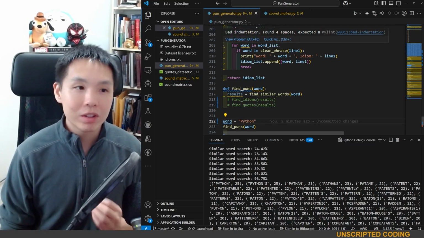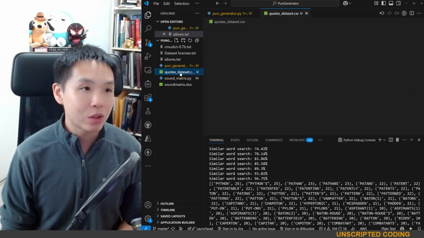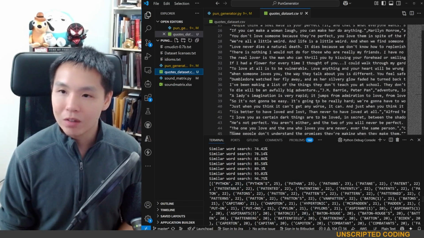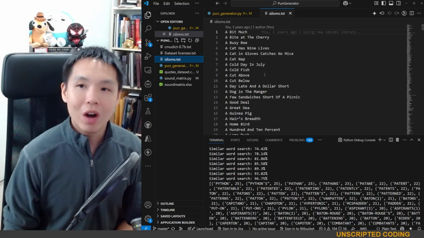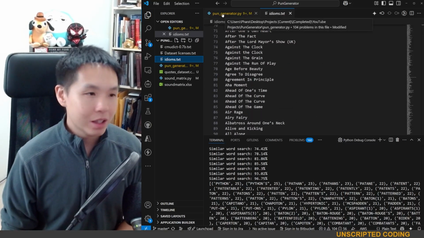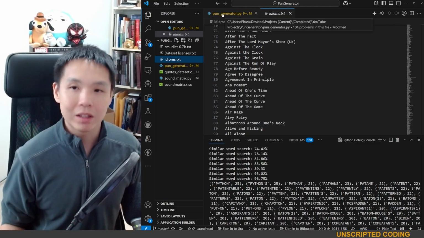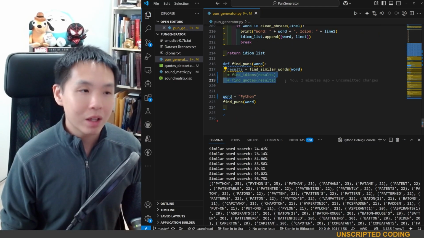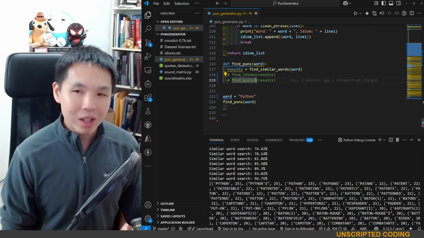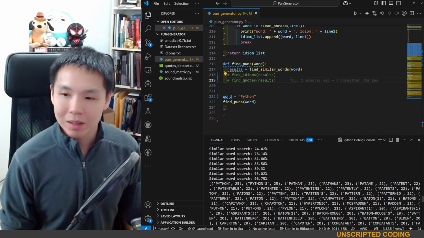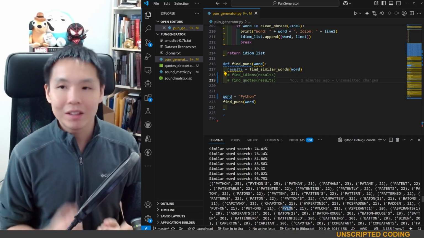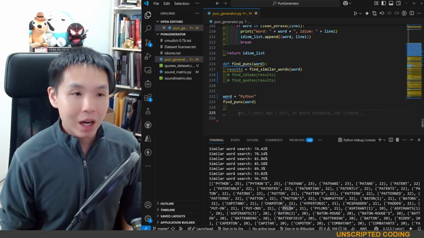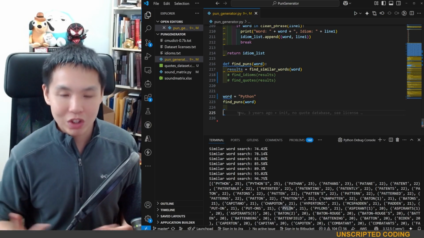And so our next step was we have these idioms and quotes, just long lists of quotes and idioms. This was not a good way to go about it. These were not curated. I just picked up random ones off the internet. But they were quite demanding to run, and the results weren't great. So what if Einstein said something about a pylon 10 years ago? That doesn't really match. So what I want to do today is I just want to bring this into 2025